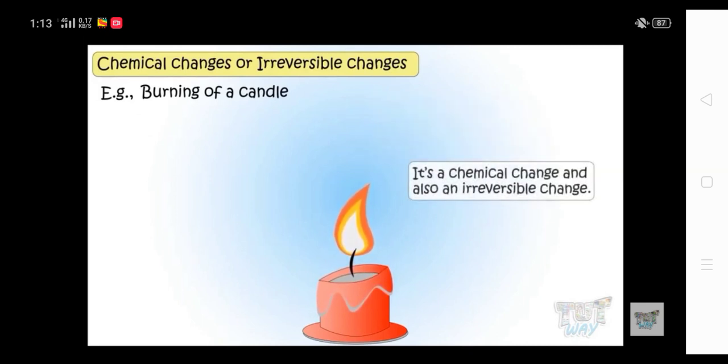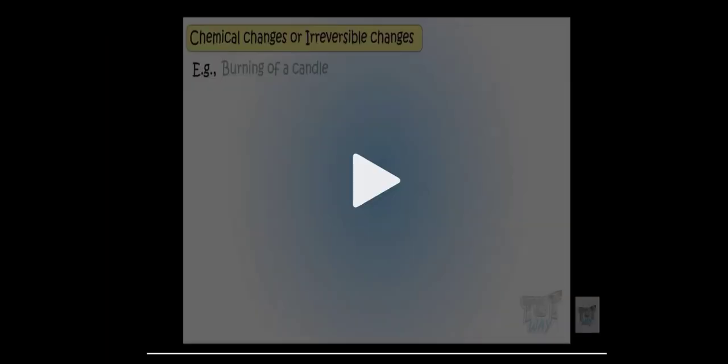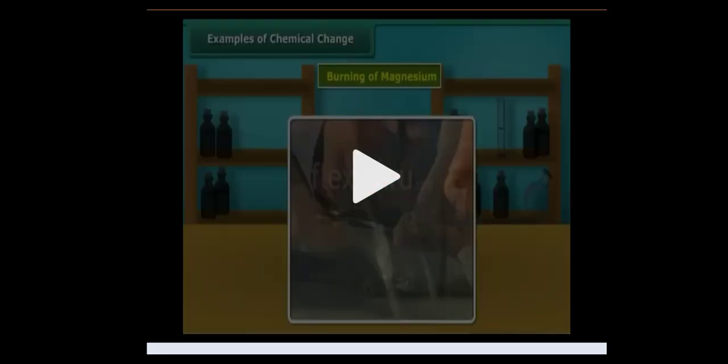You cannot do it. It is a chemical change, and also it is an irreversible change. Now here, what happens when you burn the candle? Heat is liberated, heat is released. Burning of candle, burning of wood, burning of coal, these are all examples of chemical changes.